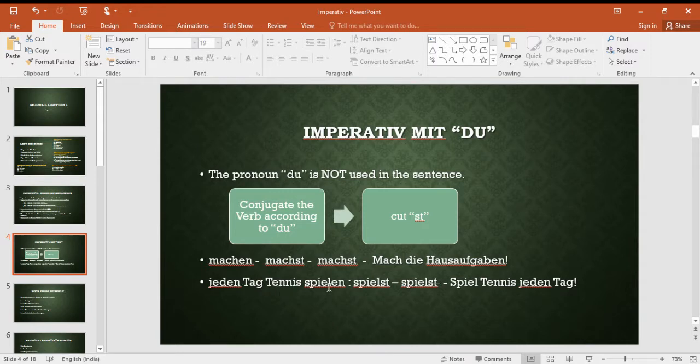Jeden Tag Tennis spielen. Okay, so our verb is spielen. It becomes spielst. You cut st, it will remain spiel. Spiel Tennis jeden Tag or spiel jeden Tag Tennis. Okay, so this spiel or mach are imperative forms. We need to use only imperative forms in imperative sentences.